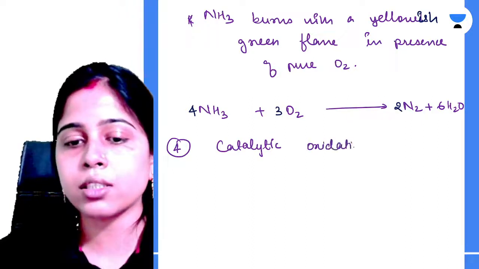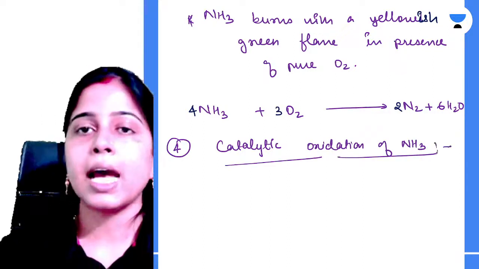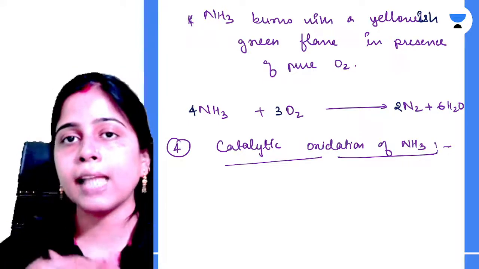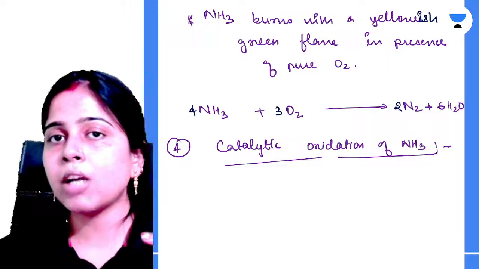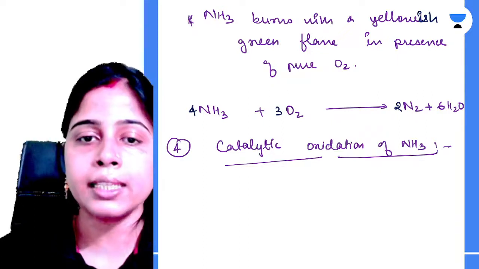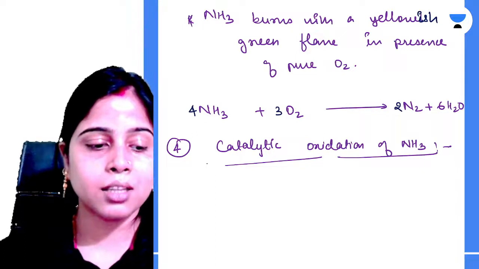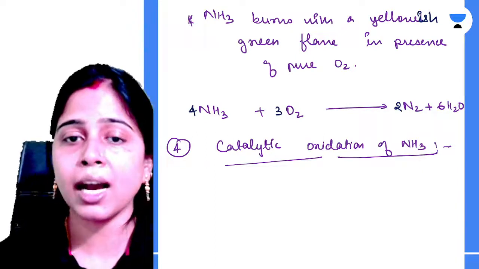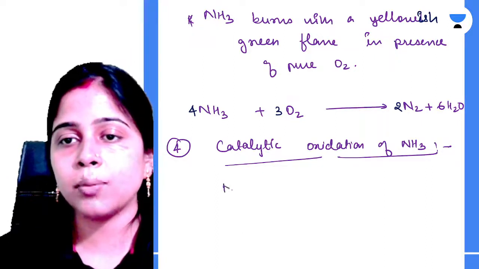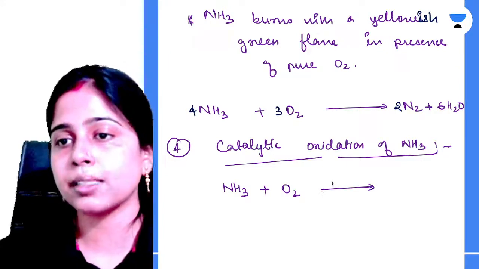Okay, catalytic oxidation of ammonia. Am I clear? There is a difference between your simple oxidation of ammonia and catalytic oxidation of ammonia. Simple oxidation of ammonia में we are simply burning your ammonia in presence of pure oxygen. In catalytic oxidation of ammonia, okay, so different names you have, all of you. चलो. So here in this case, your ammonia burns, reacts with oxygen in the presence of a catalyst, that is